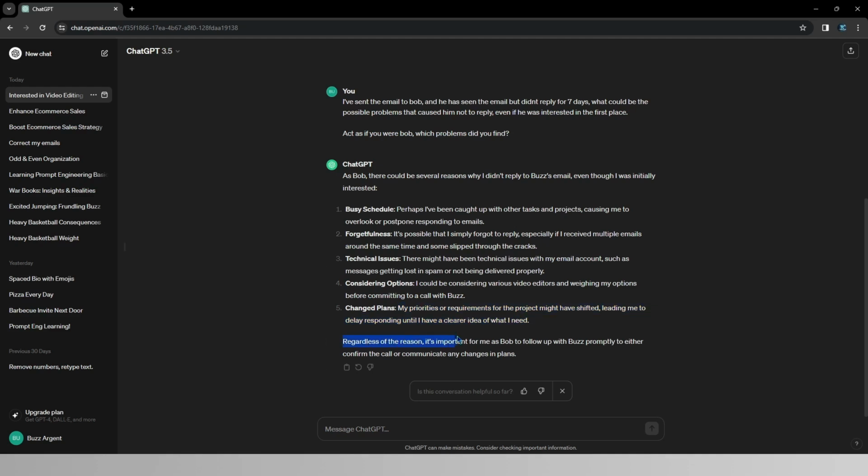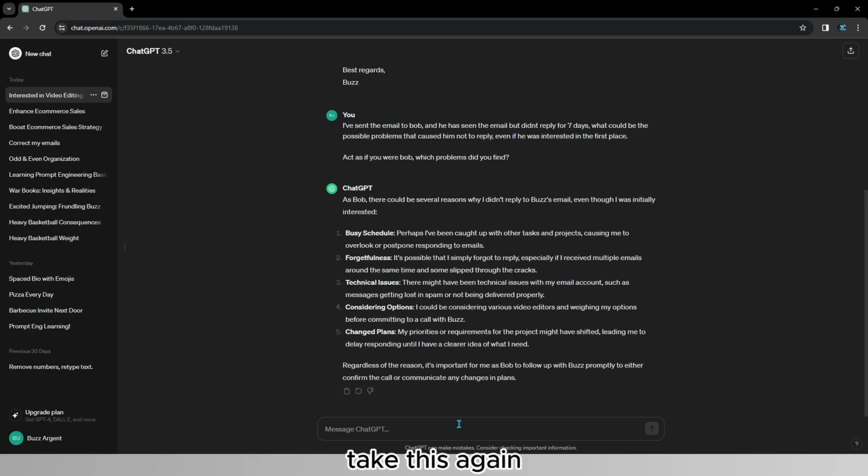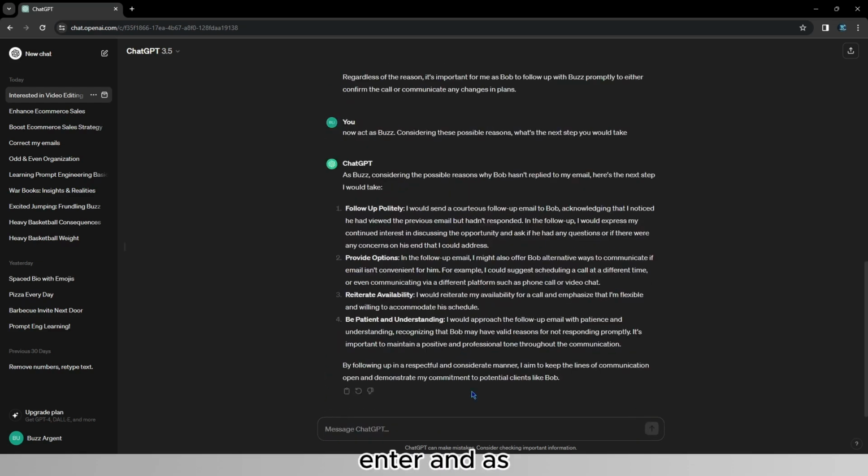Regardless of the reason, it's important for me as Bob to follow up with Buzz. So I'll now take this again a step further and say, now act as Buzz. Considering these possible reasons, what's the next step you would take? So I'll go ahead and hit enter. And as you can see, it provides me with 4 things that ChatGPT would do. The first one is following up politely.